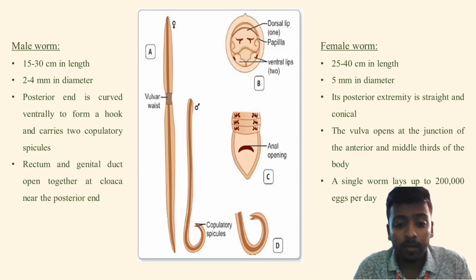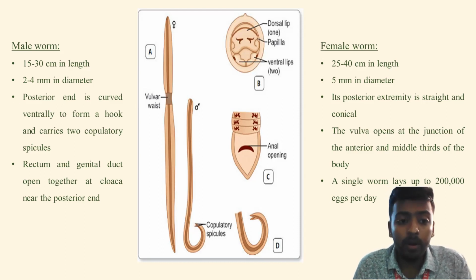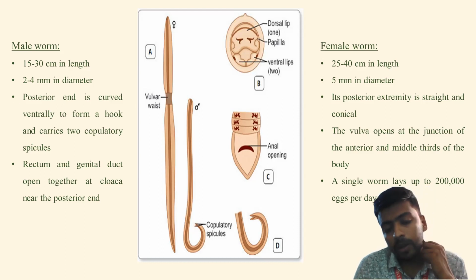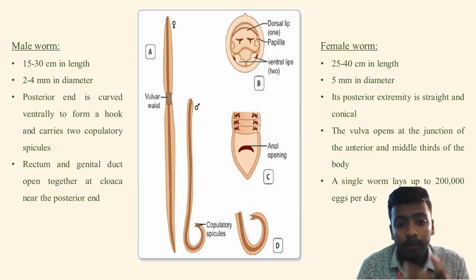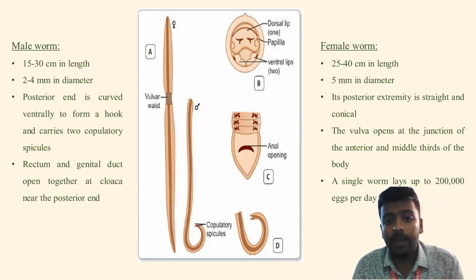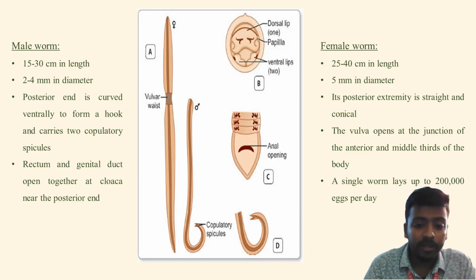Now they can survive for 1 to 2 years. So just imagine the amount of eggs that are laid by one single worm. Okay, if you look more into the morphology, we can see that in the B diagram, there are the two-toed leaves that I mentioned earlier. They have the dorsal leaves, they have the ventricle leaves. One of them is dorsal and two of them are ventricles.